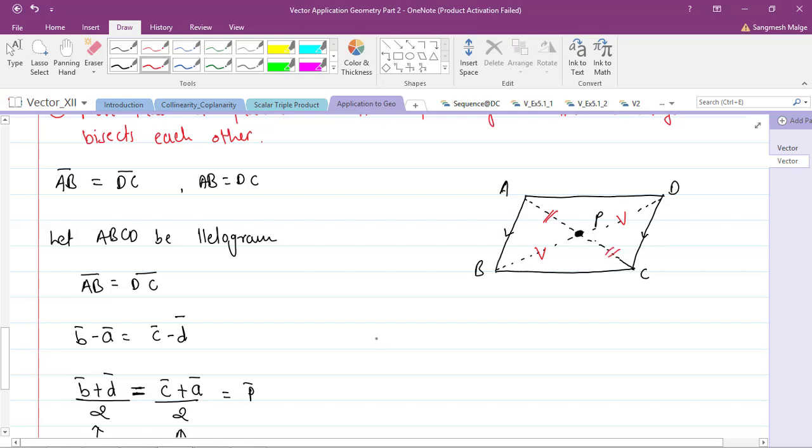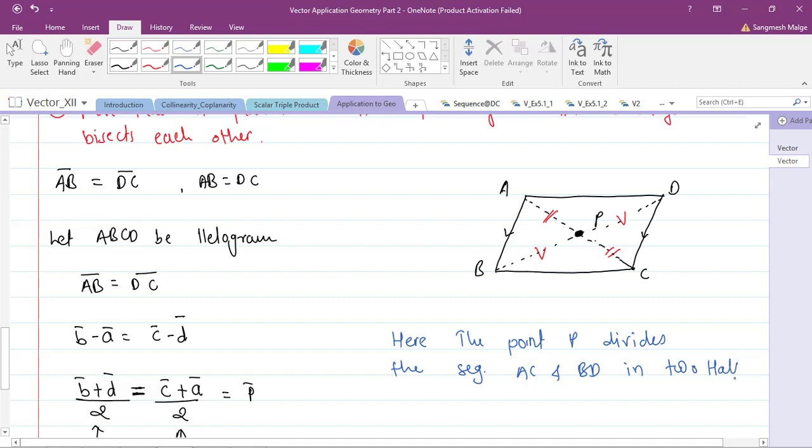Then from the figure, what you can say is that the point P divides the segments AC as well as BD into halves.